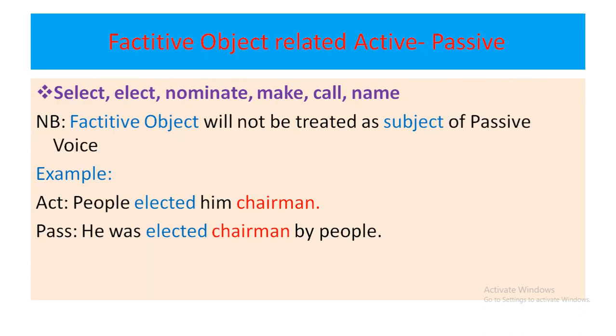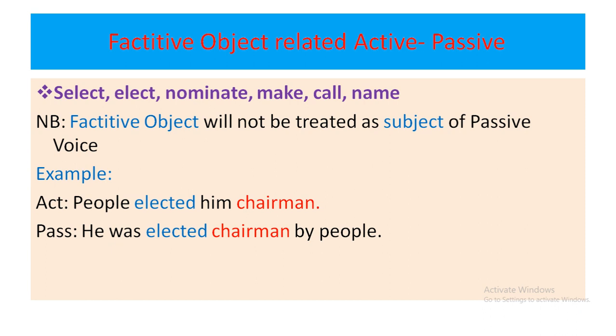Next one, factitive object related active voice to passive voice. You have to remember these words: select, elect, nominate, make, call, and name. You will memorize these words and you will keep note in your copy. Factitive object will not be treated as subject of passive voice. You have to remember this. And which one is factitive object? You have to understand this.